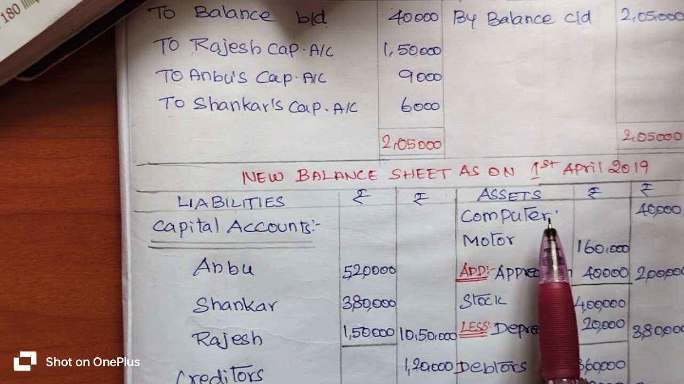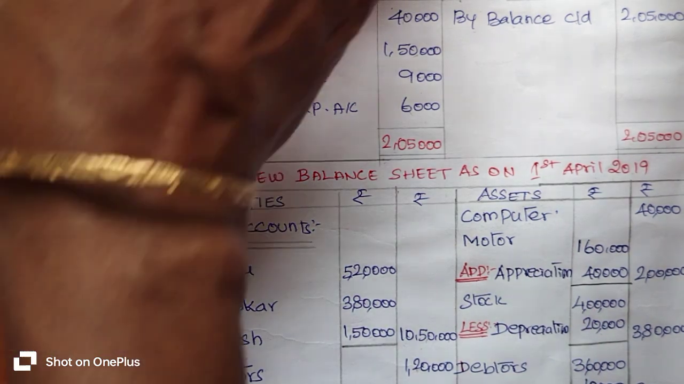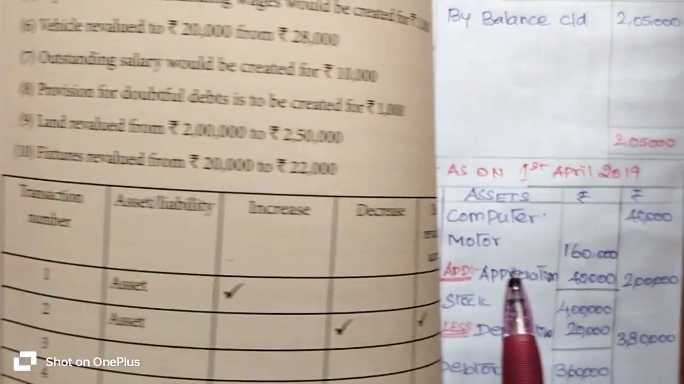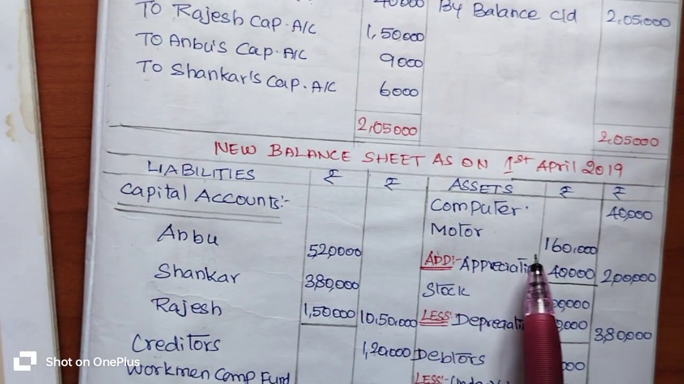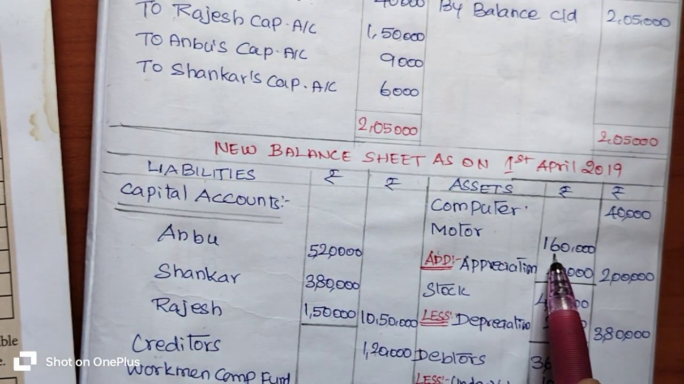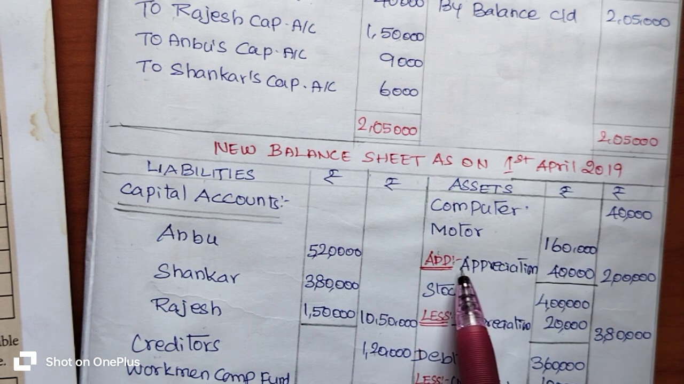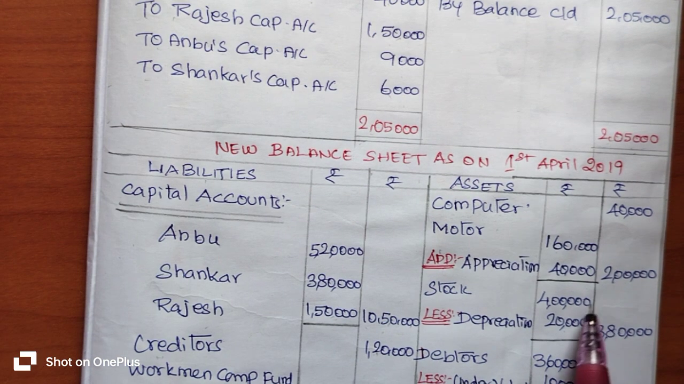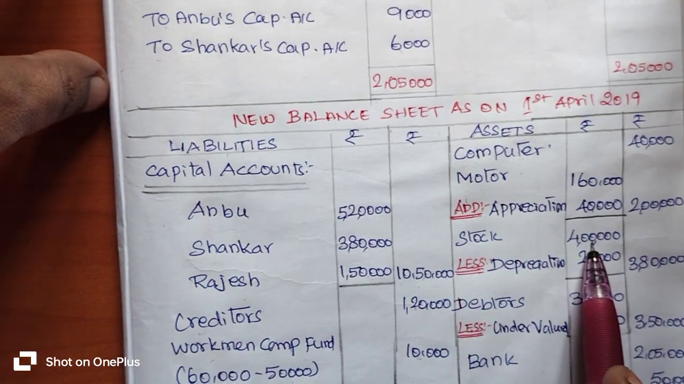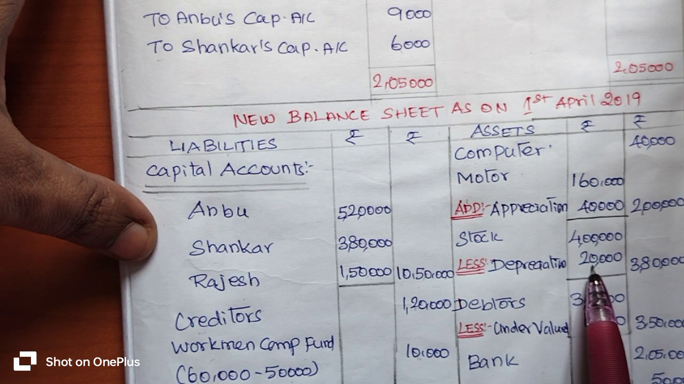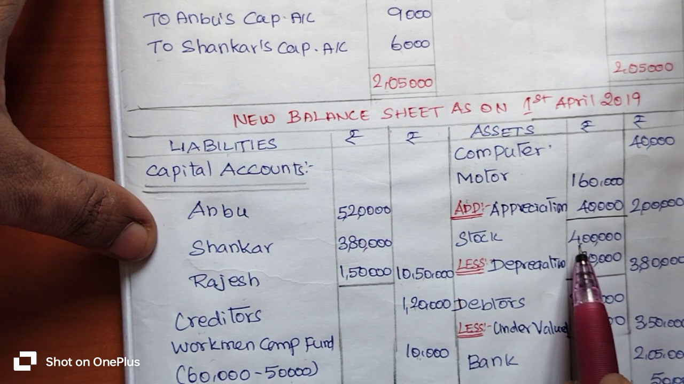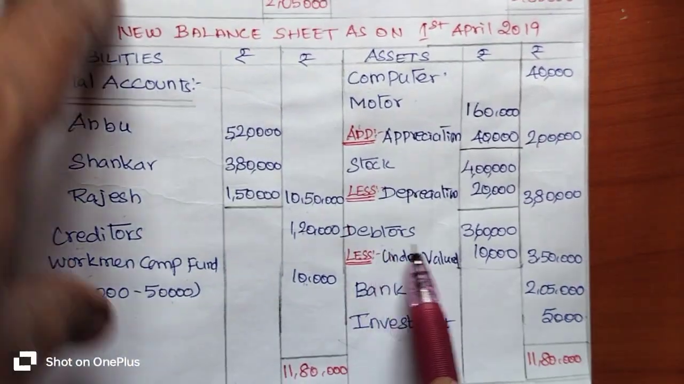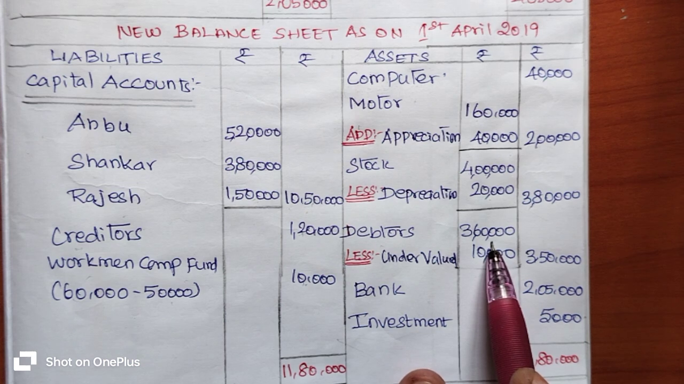Now we are going to enter the asset side items. As per the question, computer 40,000 rupees and motor car 1,60,000 rupees are entered from the question. Appreciation of 40,000 rupees will be added to 1,60,000. You will get 2 lakh rupees. The stock value of 4 lakh rupees we enter from the question. We have to depreciate 20,000 rupees from 4 lakh. You will get 3,80,000 rupees.